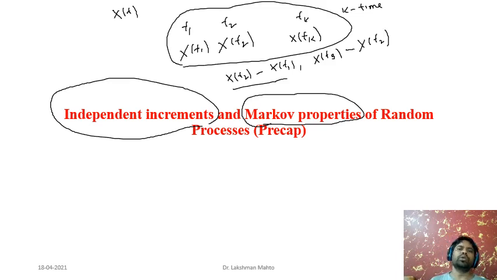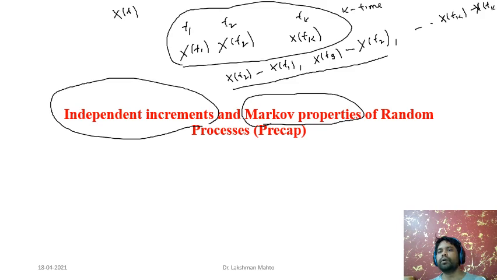So from the given set of random variables you are deriving new random variables, and that is where the increment happens to be a derived random variable. Likewise you can define x of tk minus x of tk minus 1. It is an incremental random variable that we define through difference, and it has a specific name: we call it increment.